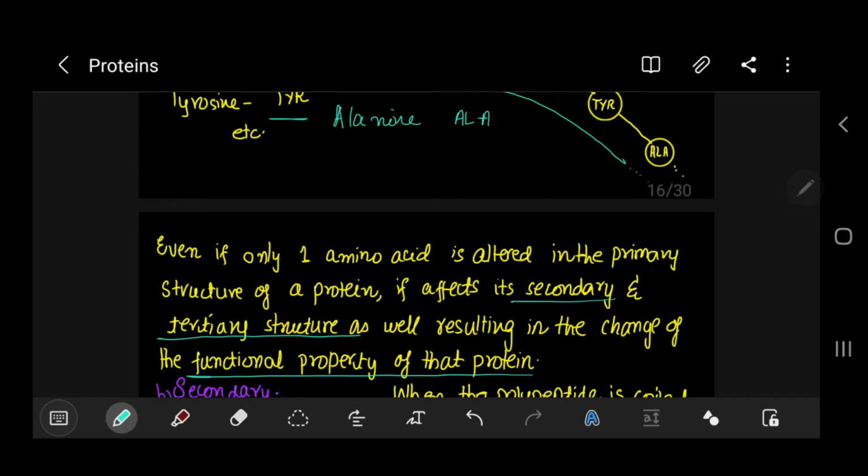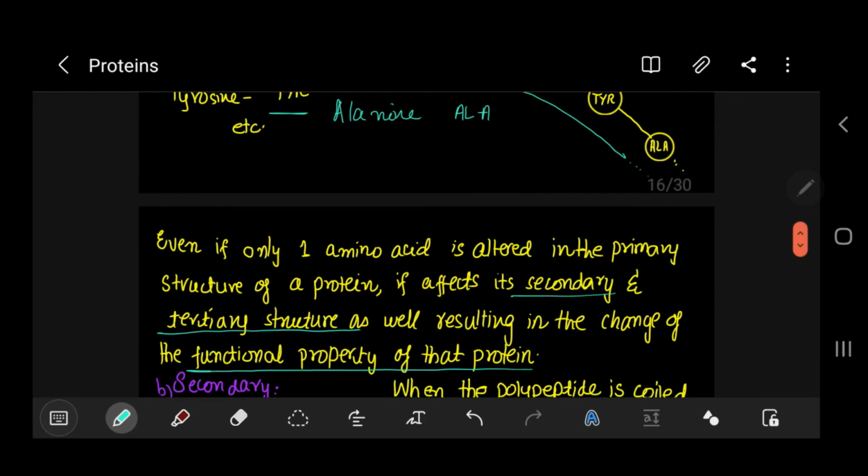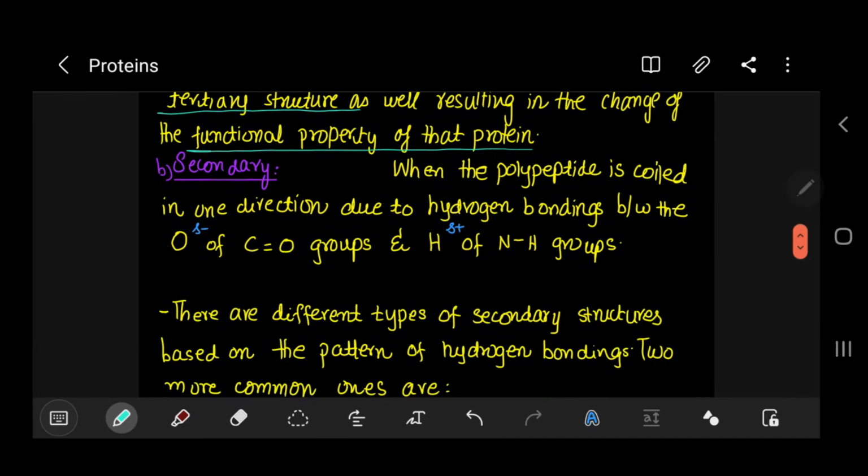Let me give you an example. For example, if we have hemoglobin, we'll study that a while later, if I remove any amino acid, then it can possibly damage the whole tertiary and secondary structures, and it can disrupt its ability to transport oxygen efficiently. Now we're done with the primary structure. Let's move on to the secondary structure.